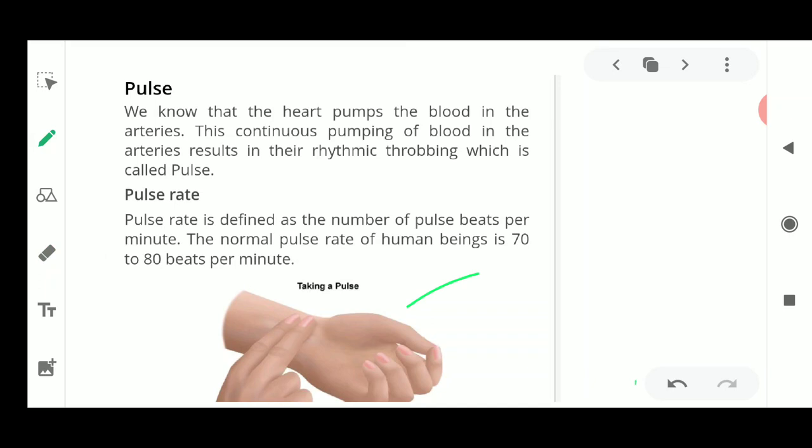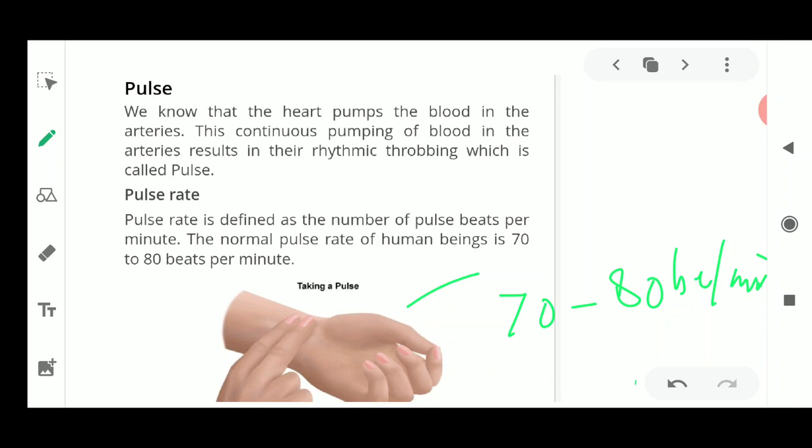Now count those throbbing actions by looking into the watch or a clock, and measure how many times that throbbing action or that sensation of palpation can be felt by your finger. You just count it, and after 1 minute you tell the count to the member for whom you are measuring this. For example, if it is between 70 to 80 beats per minute, it means the person has a normal pulse rate.